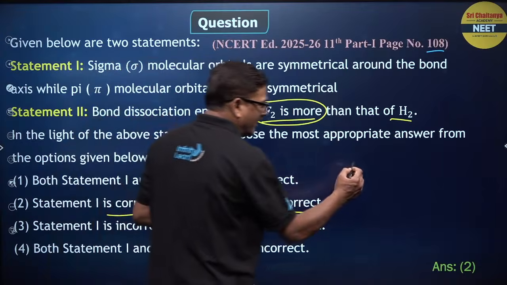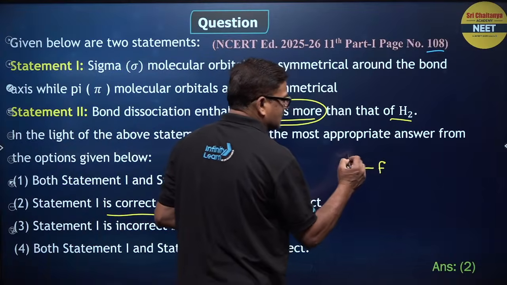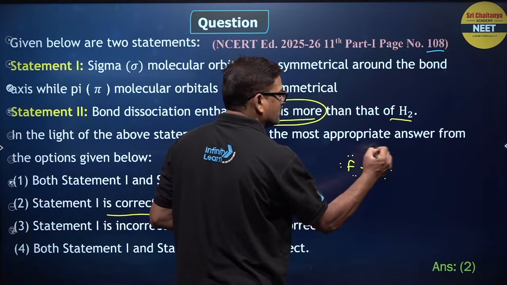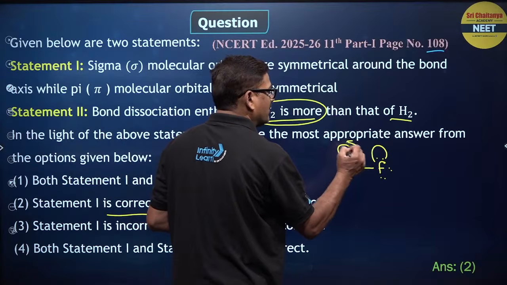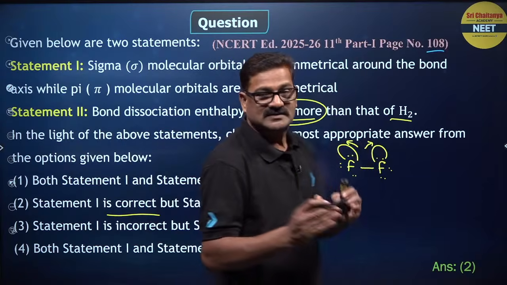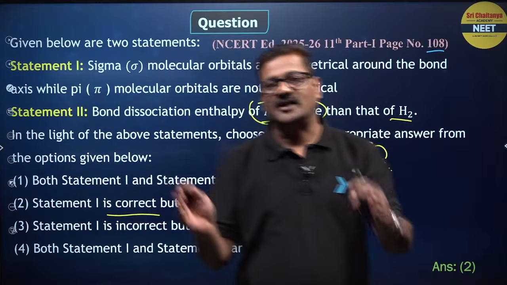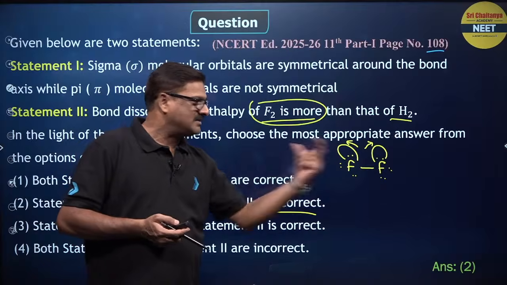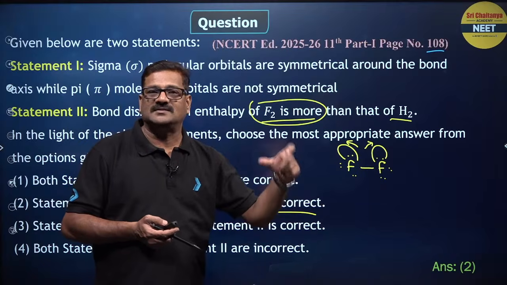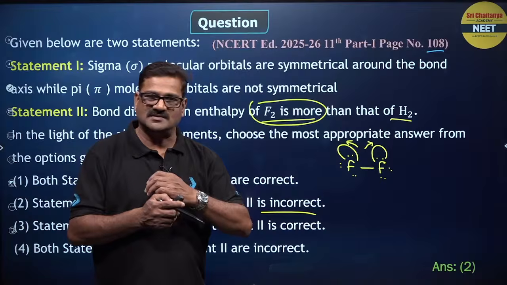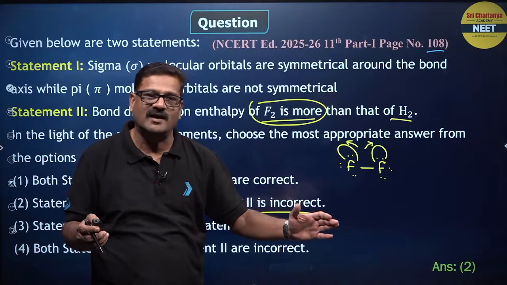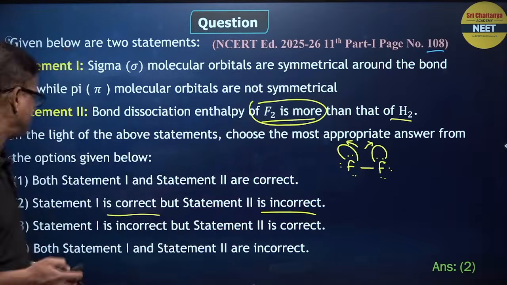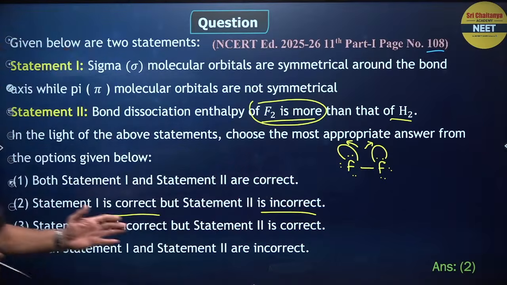Because fluorine has a very small size, the electron pairs around fluorine cause repulsion, so due to the inter-electronic repulsions the bond energy of fluorine is less than expected. So it is really fragile, it can be broken at any moment. Any doubt, children? Waiting for your questions.